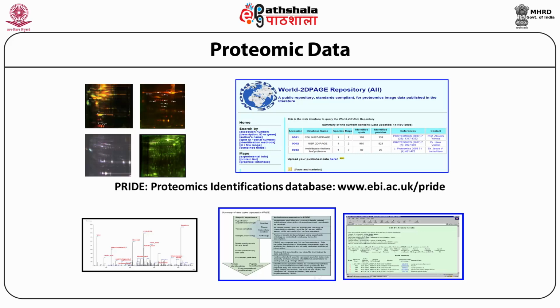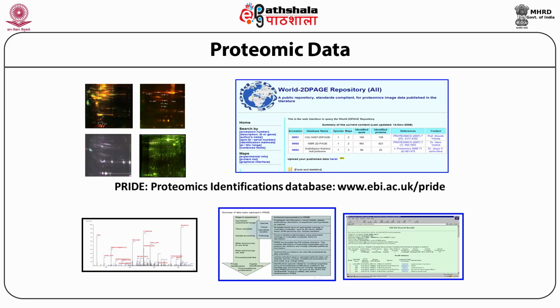Therefore, comparing protein profiles between a physiological state and a pathological state constitutes what is called a comparative proteomic analysis. And if it is a gel-based analysis, then it is called a 2D, or two-dimensional, electrophoretic analysis. These two-dimensional protein profile pictures are available with good resolution on the internet at the World-2DPAGE Repository.